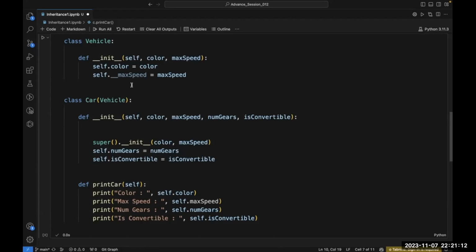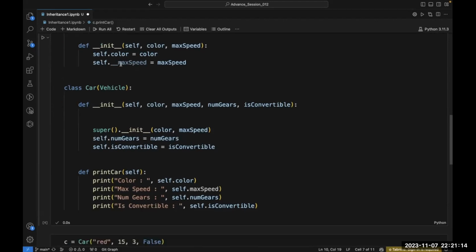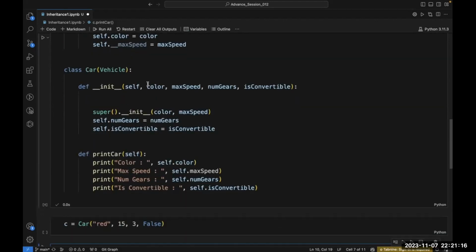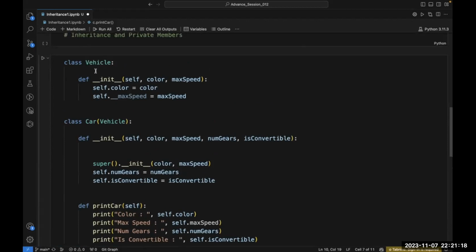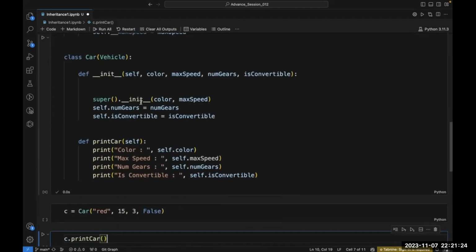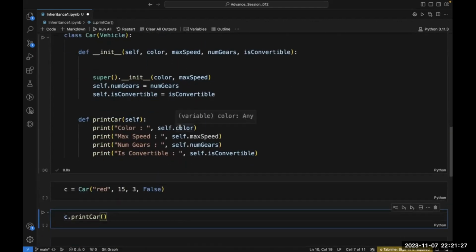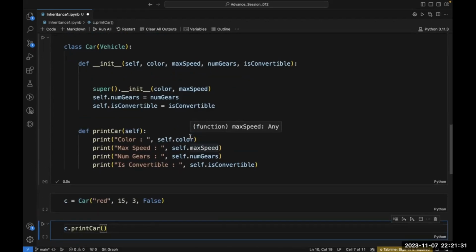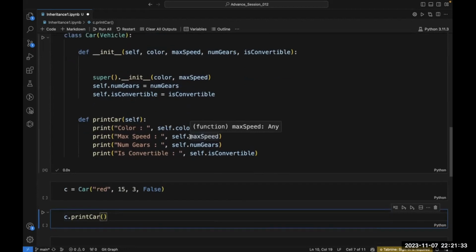So this max speed is a private member, and it is present inside which class? Inside the vehicle class. Is it okay? Yes. And here, I'm trying to access this max speed. If I try to access this, what will happen?